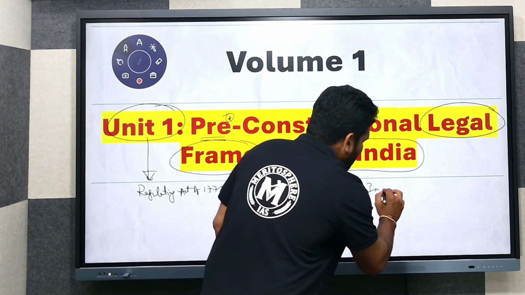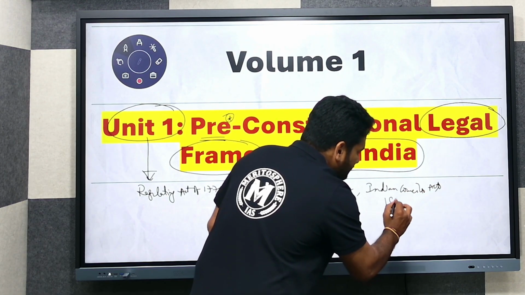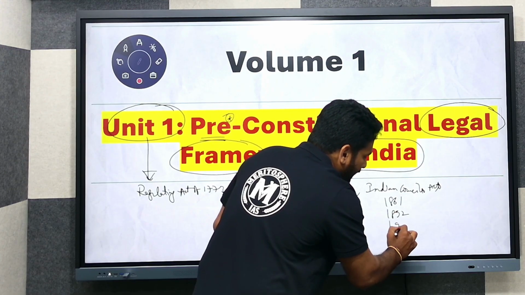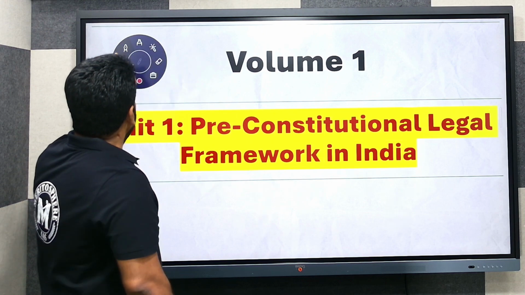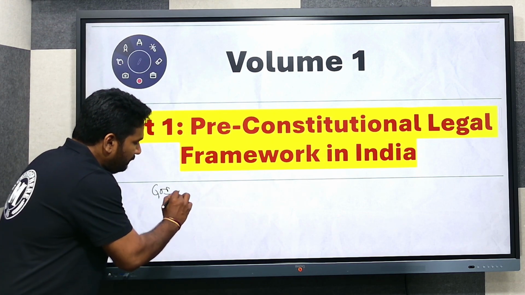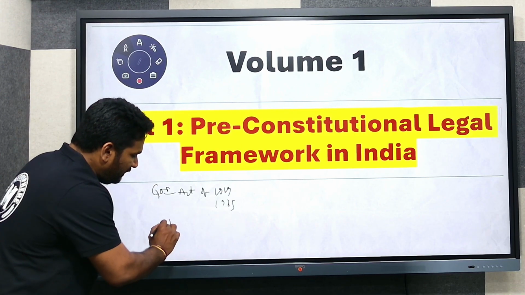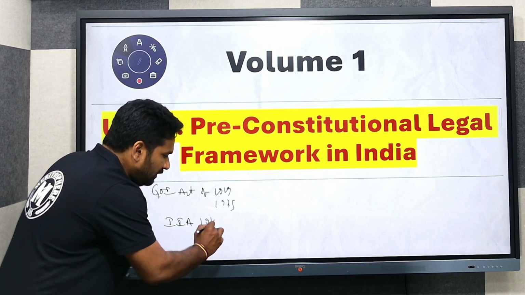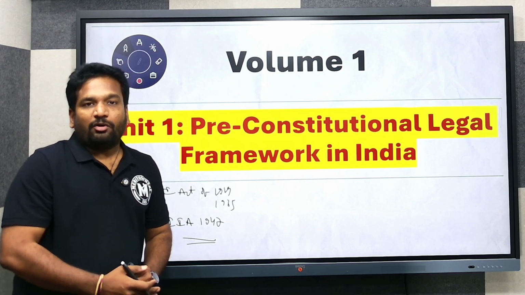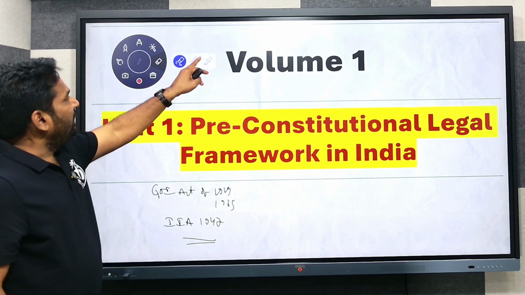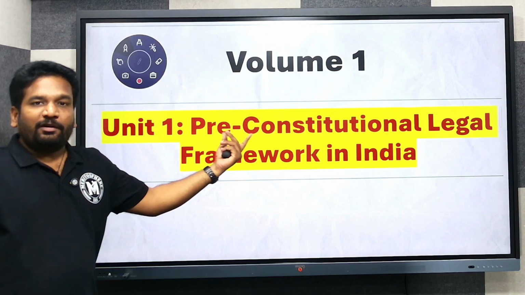Also, the Indian Councils Acts of 1861, 1892, and 1909. Also, the Government of India Act of 1919, 1935, and ending with the Indian Independence Act of 1947. And we are going to cover these in a detailed analytical manner. Many of the texts or sources will not get into the details of the analytical part of this section, but it is very important to understand why a particular legislation was brought in.